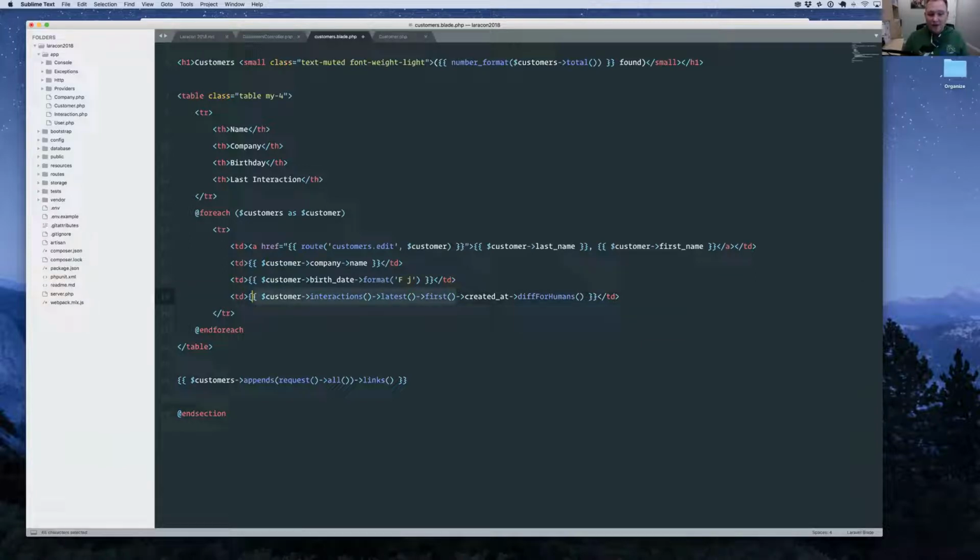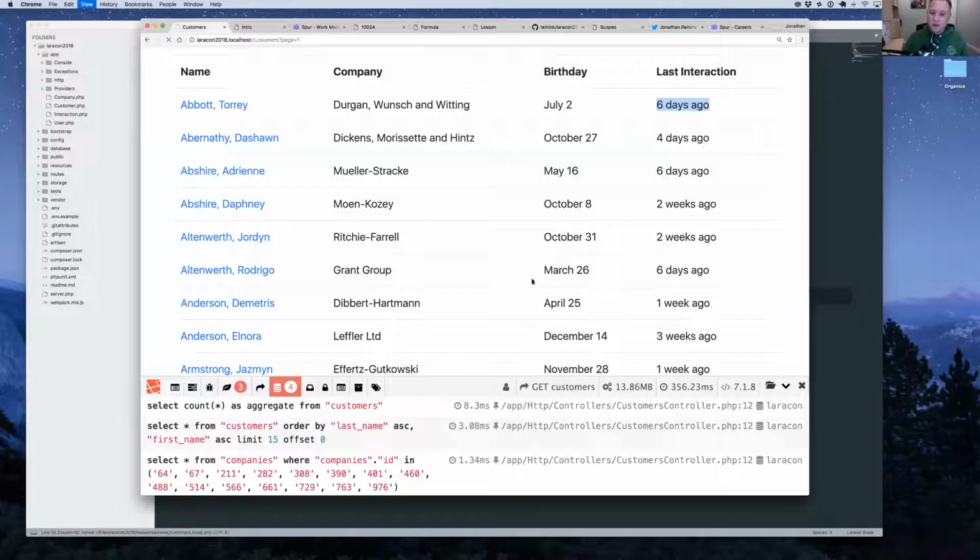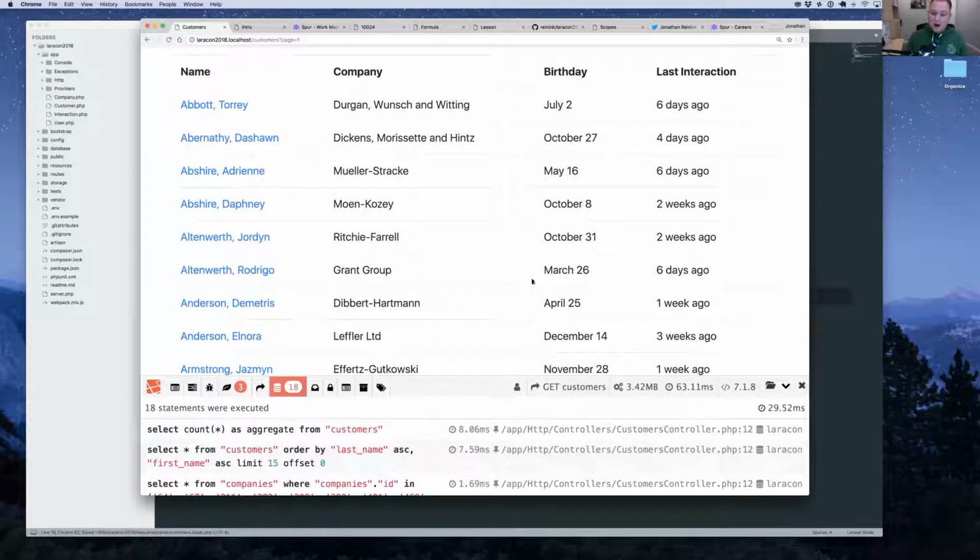So what do we have here? This is running a database query and giving us one interaction record back. And then we call created at and diff for humans on it. We reload, and now we look over these metrics over here. Our memory usage is way low. Our page load speed's great. But we're back up to 18 database queries, which you can imagine what's going on here.